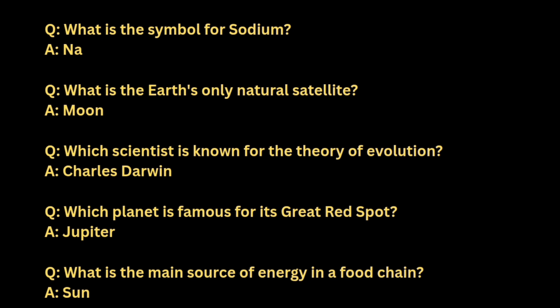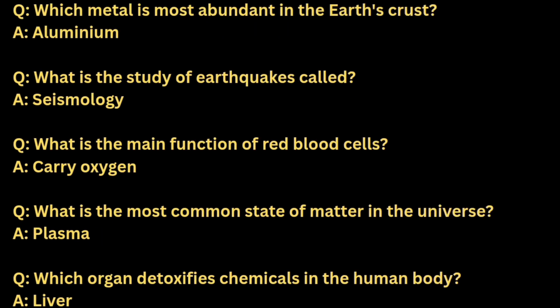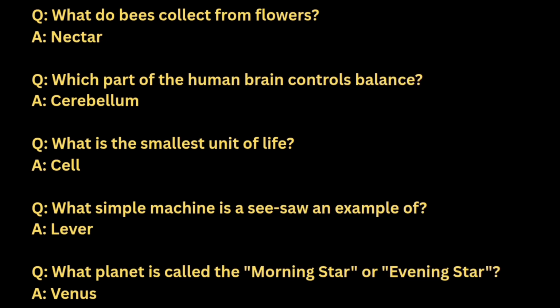Charles Darwin. Which planet is famous for its great red spot? Jupiter. What is the main source of energy in the food chain? Sun. Which metal is most abundant in the Earth's crust? Aluminum. What is the study of earthquakes called? Seismology. What is the main function of the red blood cells? Carry oxygen. What is the most common state of matter in the universe? Plasma. Which organ detoxifies chemicals in the human body? Liver. What do bees collect from flowers?